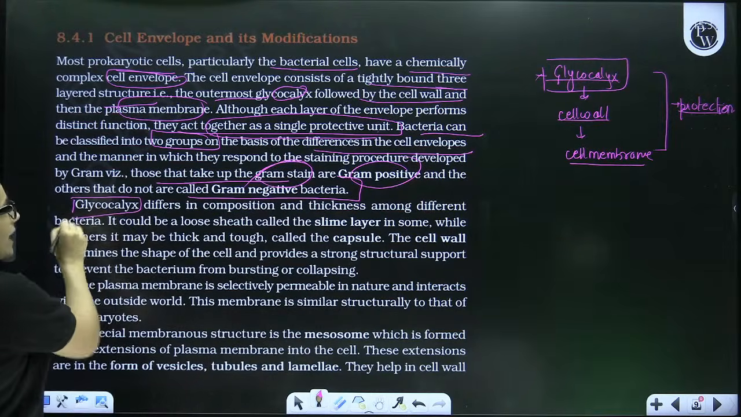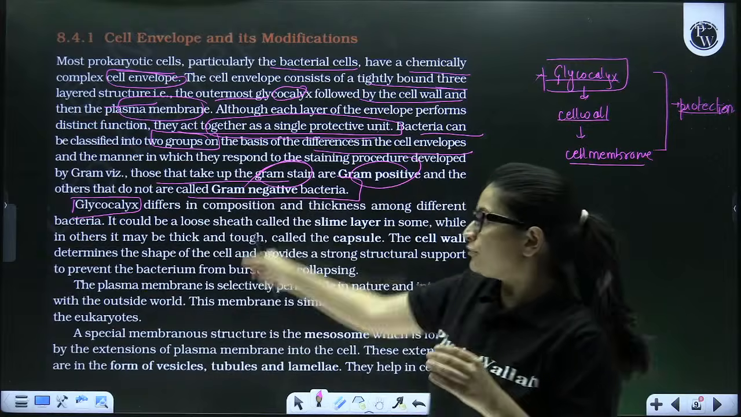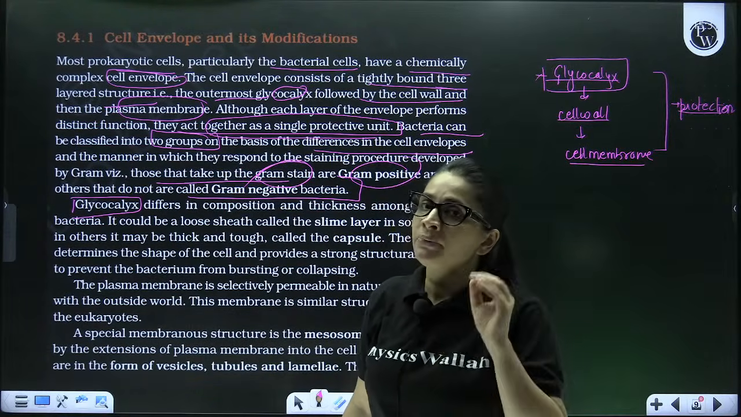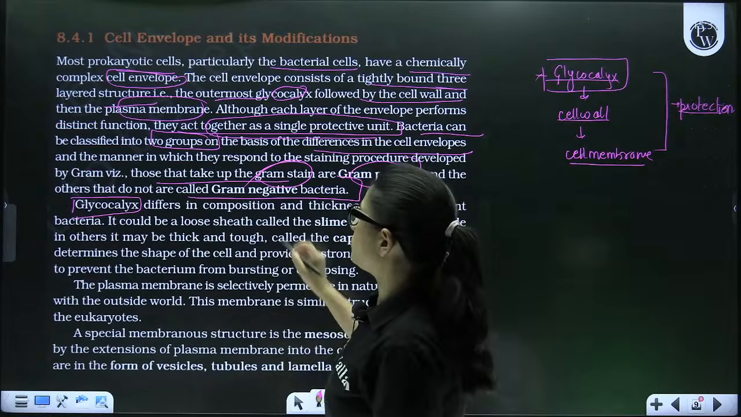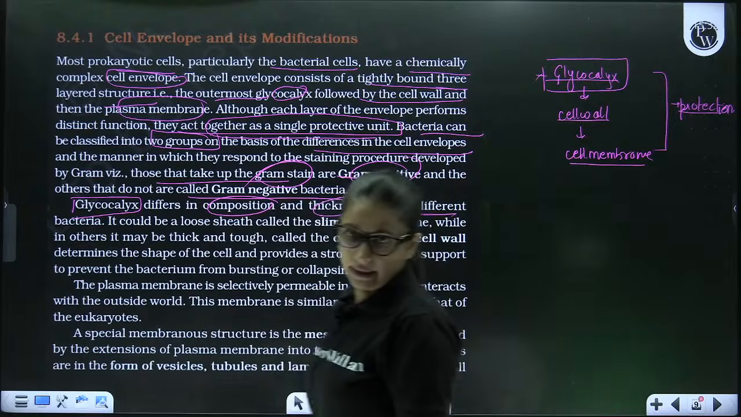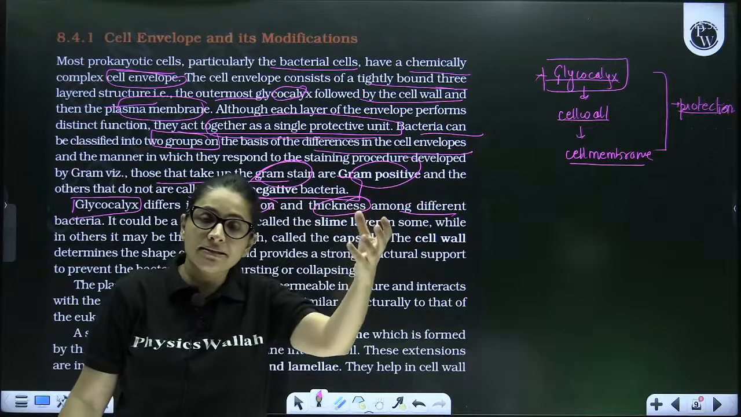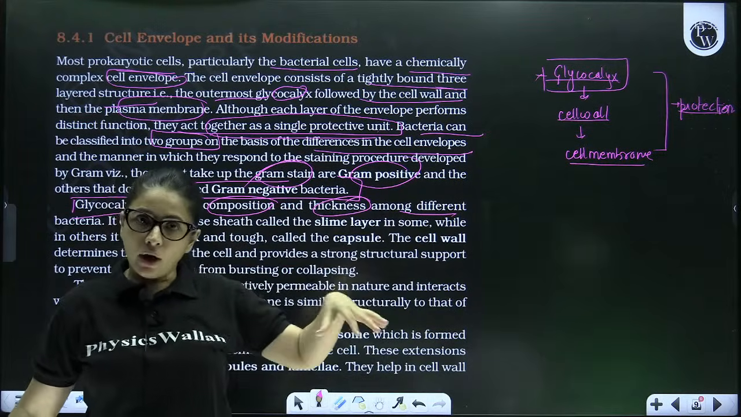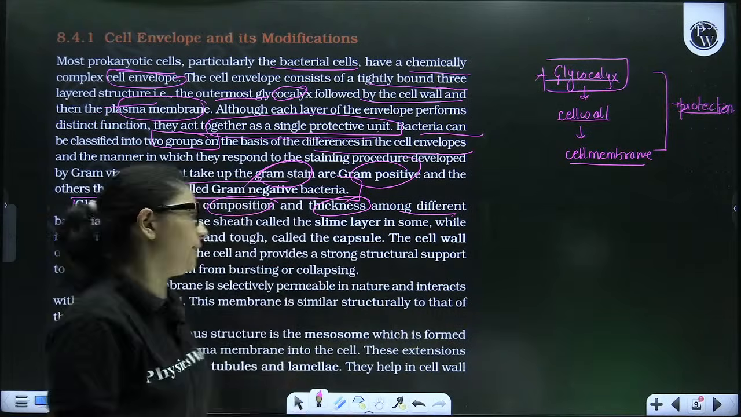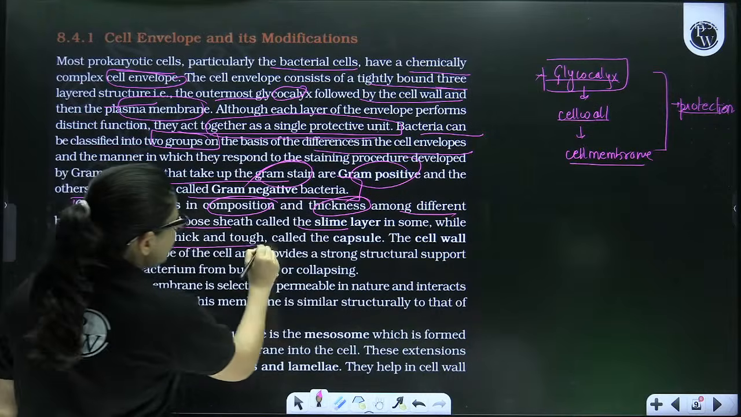Now, glycocalyx. Let's start with each layer one by one, first starting with glycocalyx. As you all know, it is the outermost layer. It can be present in 2 forms, and it can differ in composition and thickness among different bacteria. In some bacteria, glycocalyx can be present in the form of a capsule, or in the form of a thin mucilaginous slime layer. So it could be a loose sheath called slime, or a thick tuft called a capsule.